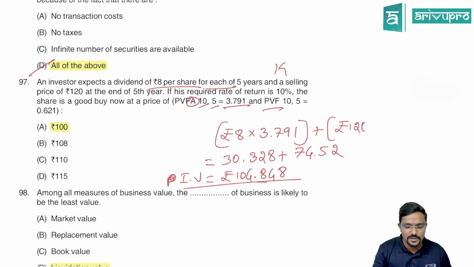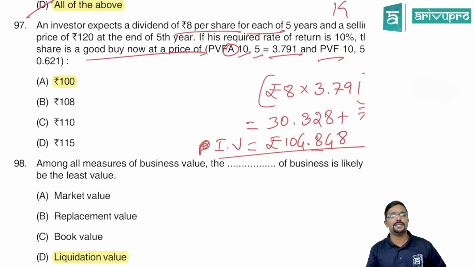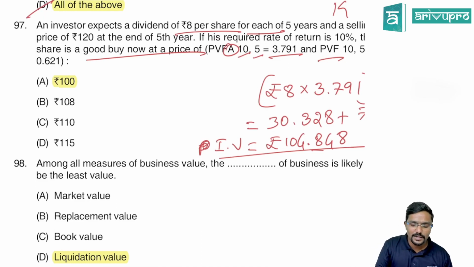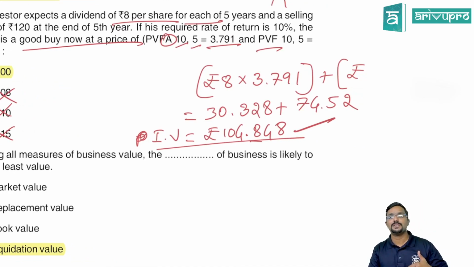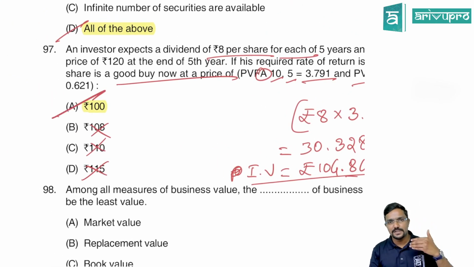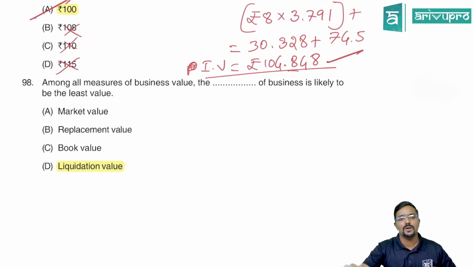So the question is, at what price will you buy now? You can observe here, they have given 100, 108, 110, 115. The remaining three prices they have given are more than the price we have calculated. So obviously we will not purchase at more than the intrinsic value. If the market price is 100 rupees for the share, then I may buy it. Clear? If it is less than 104, even equal to 104 is fine, but not more than that, because it will be a loss for the purchaser. Okay.